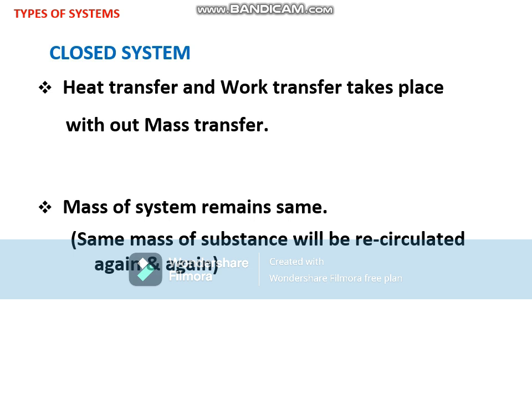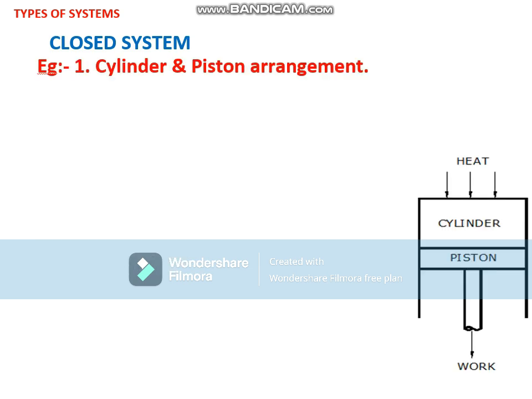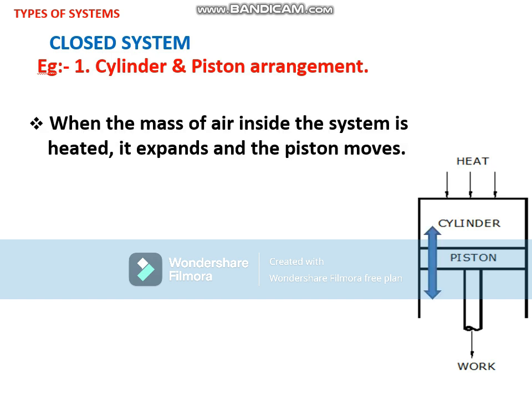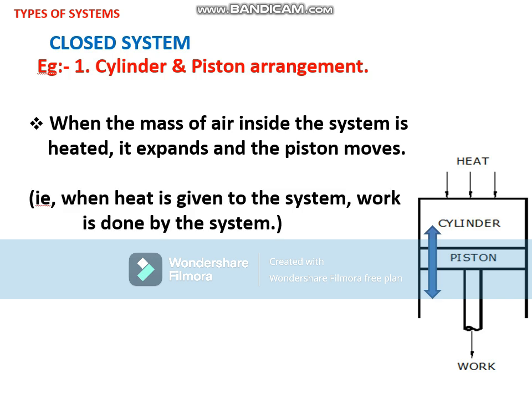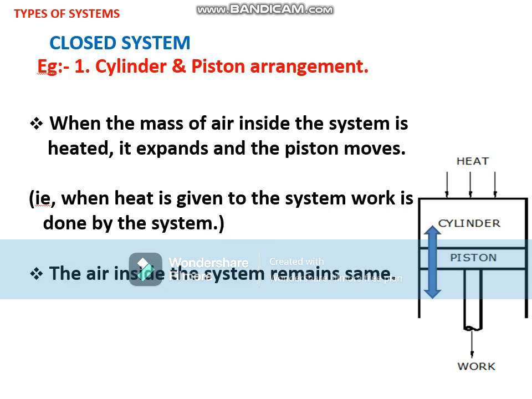Example of a closed system: cylinder and piston arrangement. When the mass of air inside the system is heated, it expands and the piston moves. That is, when the air inside the cylinder is heated, the pressure due to that heat moves the piston. So when heat is given to the system, work is done by the system. The air inside will not go outside, and fresh air will not come in. So the air inside the system remains the same. So there is no mass transfer.